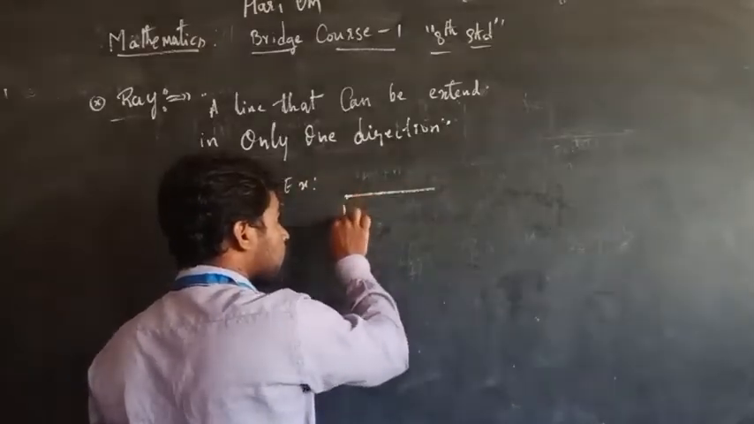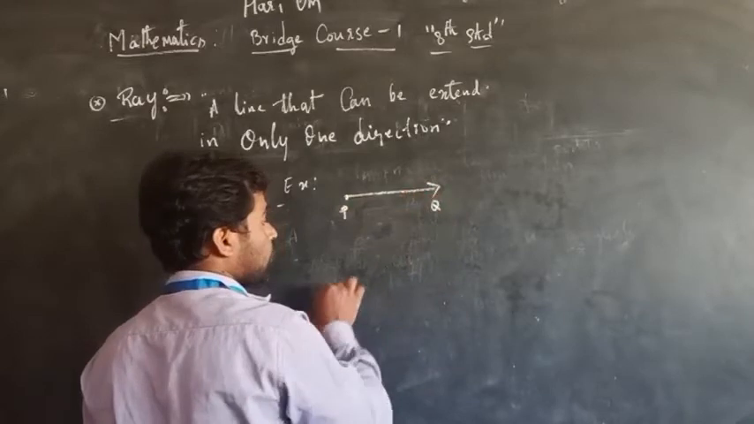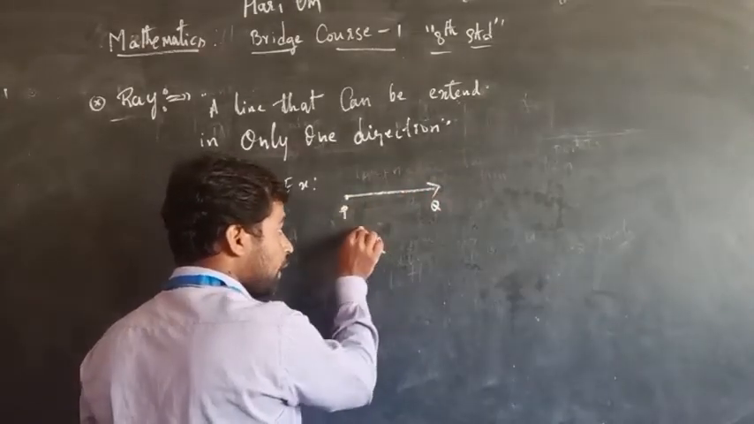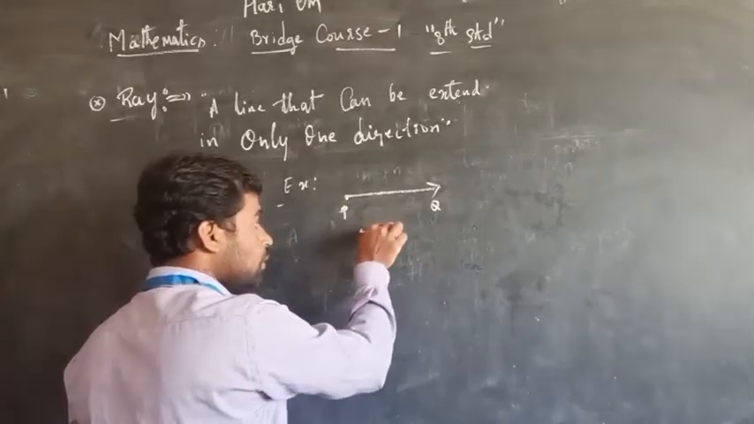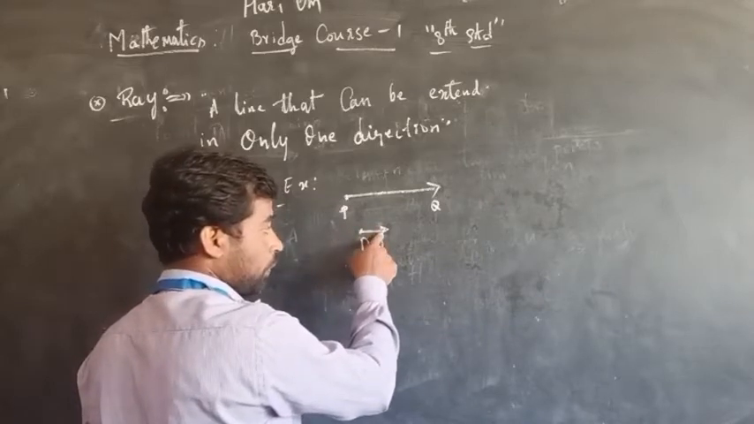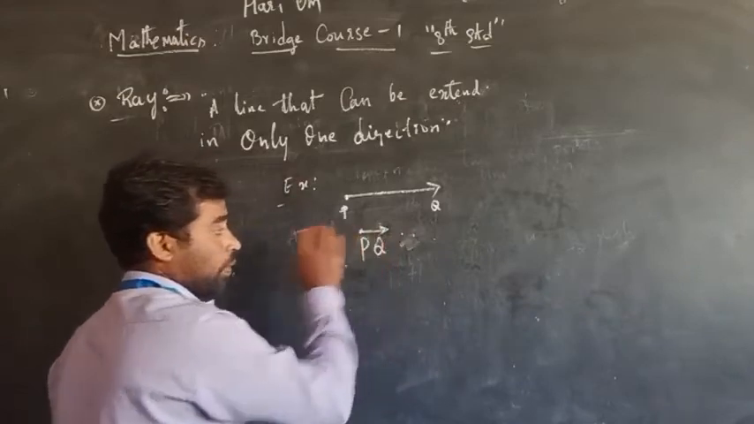Here I will give you an example. I take P as the end point and Q as the moving point, that is PQ. Symbolically we take PQ, P which is the end point and Q. So we have to write P as the end point and Q as the moving point. PQ is a ray. This is the symbolical representation.